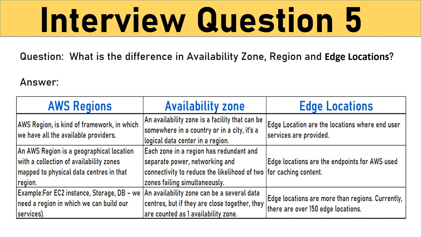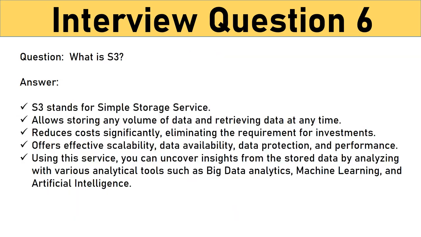Edge locations. Edge locations are the locations where end-user services are provided. Edge locations are the endpoints for AWS used for caching content. Edge locations are more than regions. Currently, there are over 150 edge locations.